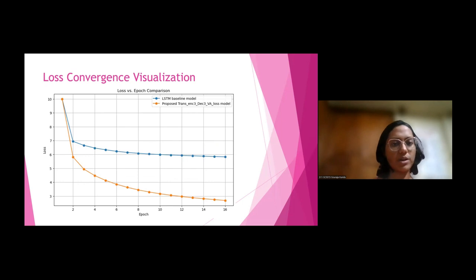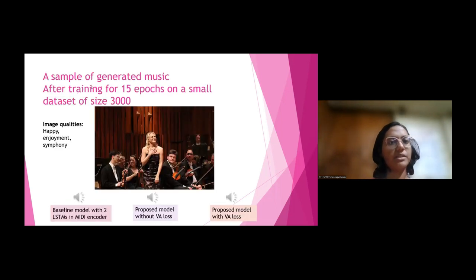So next I want to play some generated music. These pieces were generated after only 15 epochs of training and on a small dataset of 3000 image-music pairs. First, this is the image we fed to the model. This image does not belong to the training dataset. This is an unknown image. From the visualization, we can see that the image expresses some happiness, some enjoyment, and there are also violin players creating a symphony. So first, I'll play the proposed model without the VA loss function.